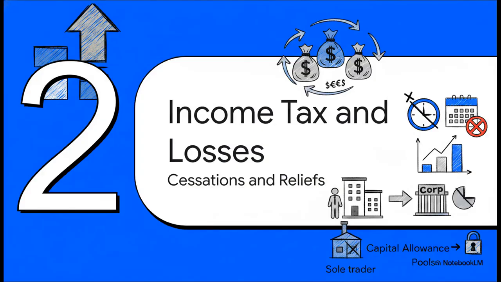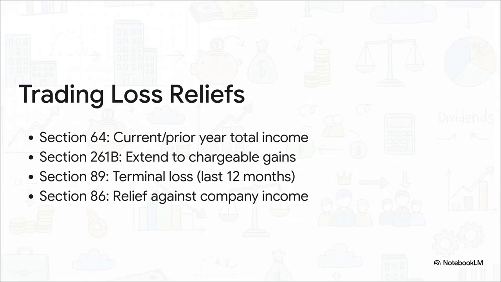Moving on to Section 2, Income tax and losses. This is exactly where you start your exam computations. Because incorporation equals the cessation of a trade, the standard tax year basis rules kick in for that final period, and all your capital allowances pools slam shut. Now, before we even dream about transferring assets, we have got to deal with any trading losses that piled up before incorporation. There is a strict, logical hierarchy of reliefs here.